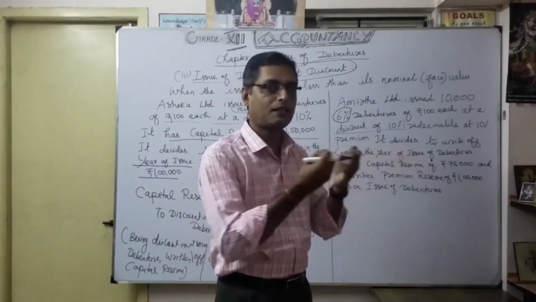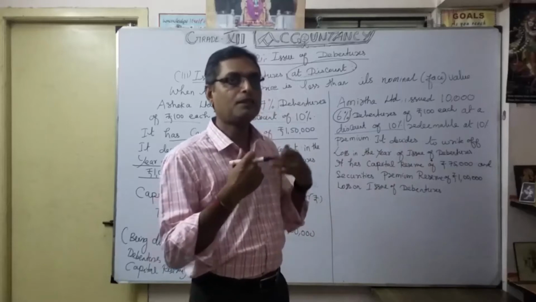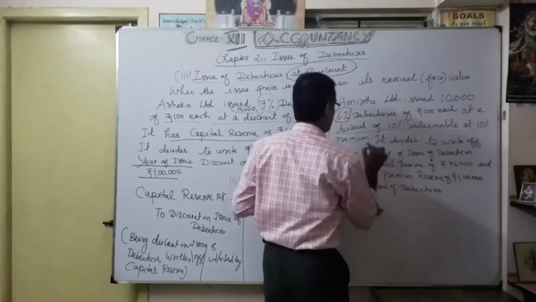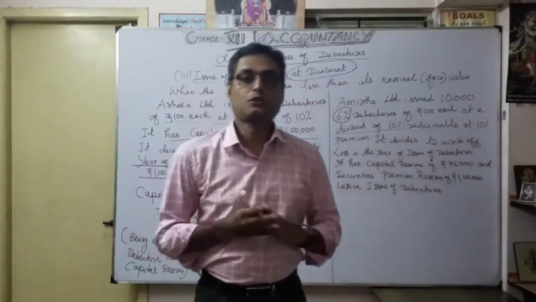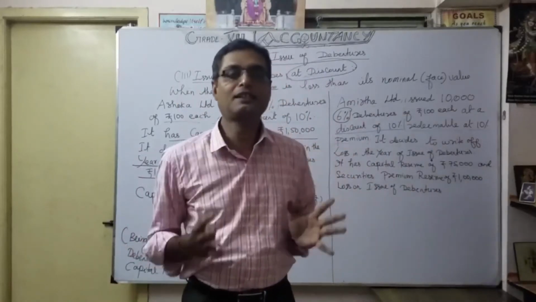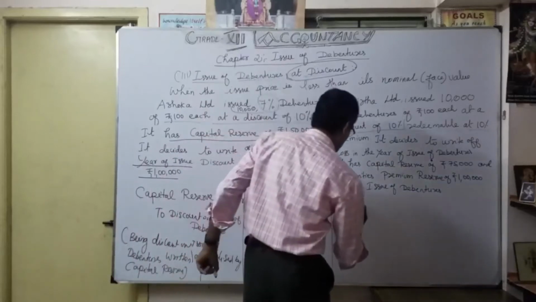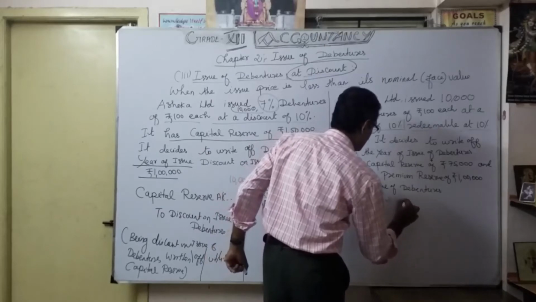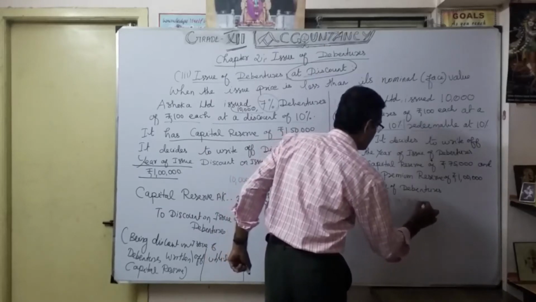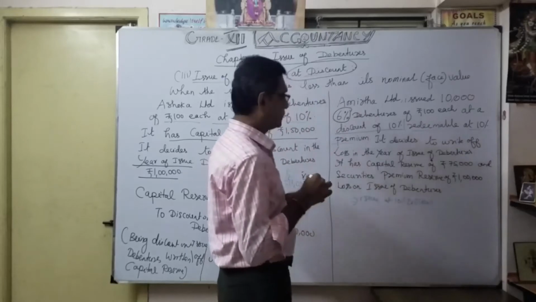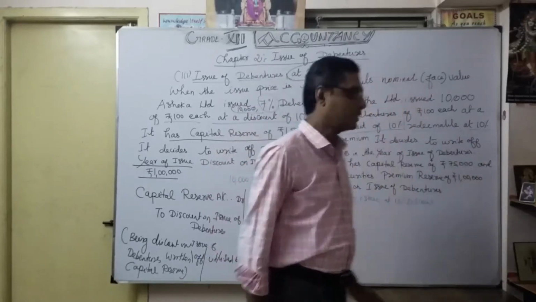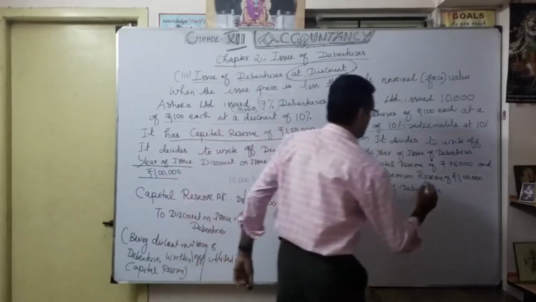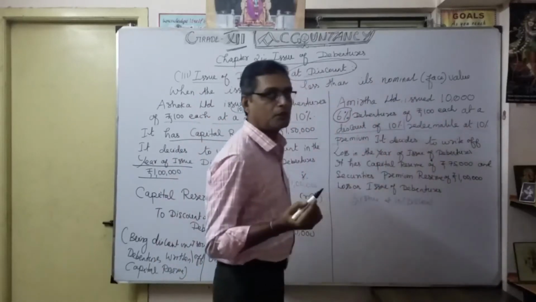So I will collect the money. My repayment will be, redeemable, that's not redemption, at 10% premium. I have understood, so later I am going to discuss. What is the idea here? I am going to issue at 10% discount. Understand? 10% discount. So that means my 100 rupees becomes now 90 rupees.